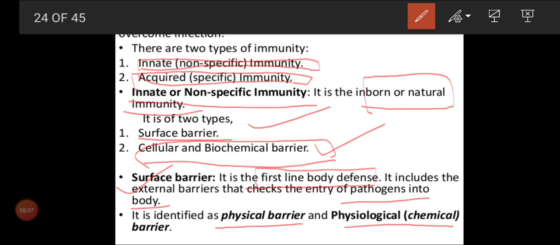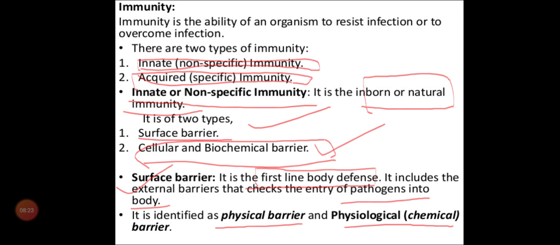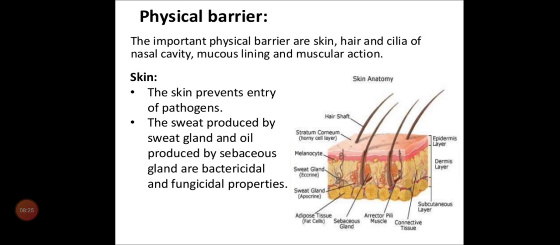Is that clear? So innate, acquired. Under innate, inborn or natural, you have two types, surface barrier and cellular and biochemical barrier. Under surface we have physical and physiological. Is that clear? Physical and physiological both come under surface barrier. So we shall see the first one, physical or anatomical barriers. You write and keep physical or anatomical barriers.